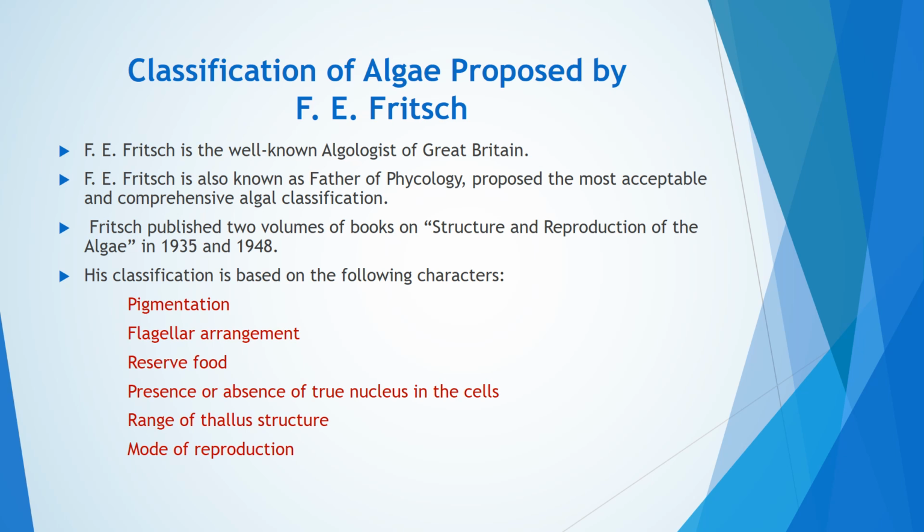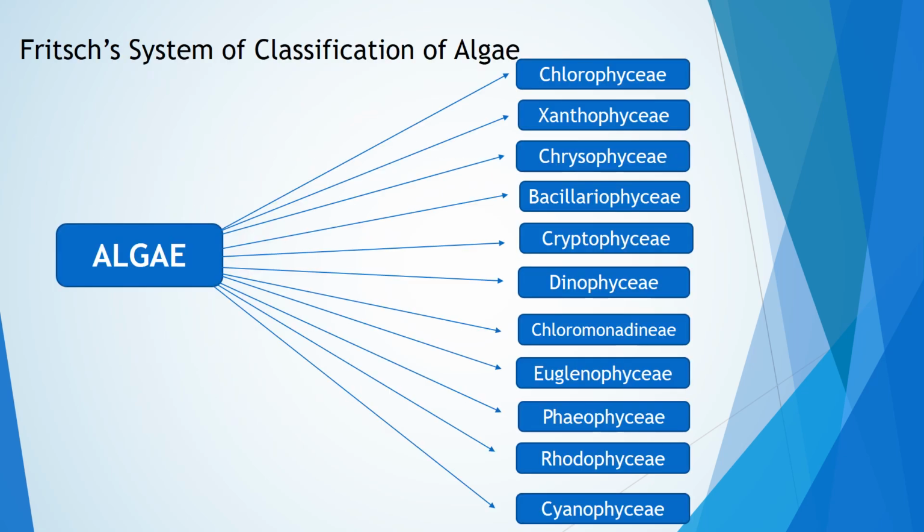His classification is based on the following characters such as pigmentation, flagellar arrangement, reserve food, presence or absence of true nucleus in the cells, range of thallus structure, and mode of reproduction. He emphasized the account of living forms of algae as compared to fossil forms, all of which have been grouped into 11 classes.